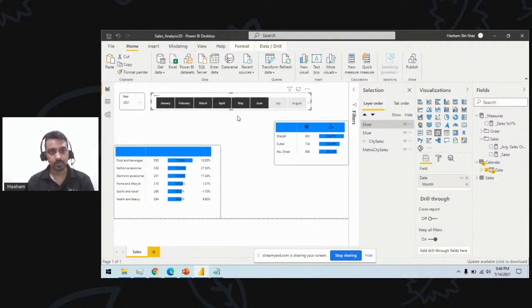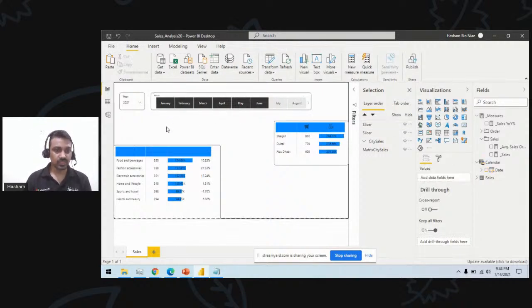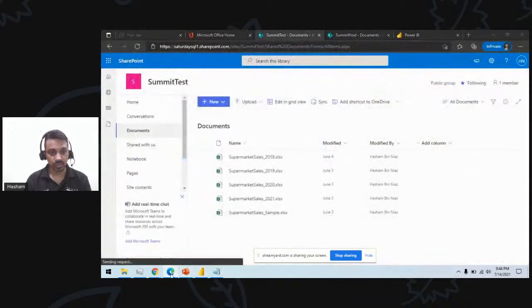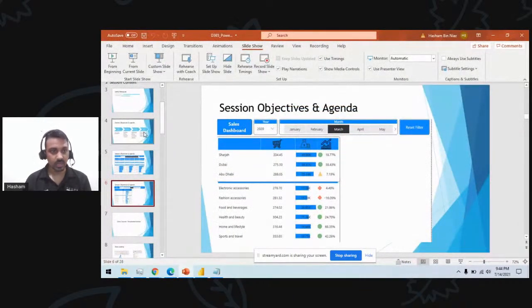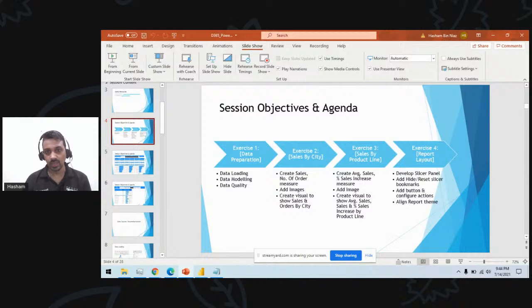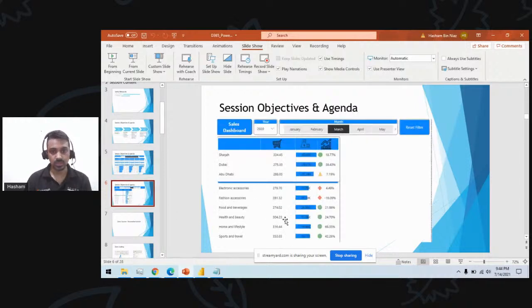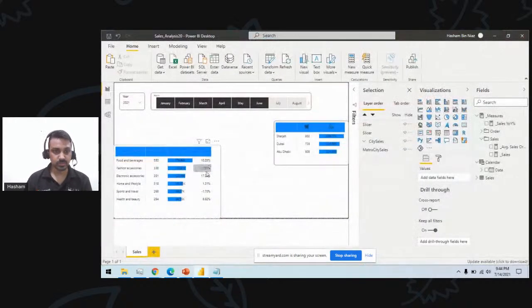So to see this comparison apple to apple, now my January is comparing with the January sales, my February is comparing with the February sales. So I have this measure available here as well. And what else? My second and third exercise was average sales. Create average sales measure, which we have created. Sales percentage year over year increase measure, which we have created. Create a visual to show average sales and sales increase by product line. So this is actually this one. I already placed this measure.